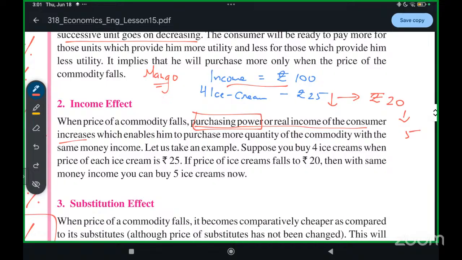Did the income increase? No. But because the price of the product decreased, the quantity he can buy has now increased. This effect is called the income effect. When there is no change in income, but the price of a commodity decreases, which enables a consumer to consume more without an increase in income, this is known as the income effect.